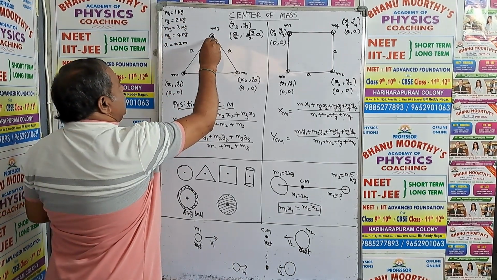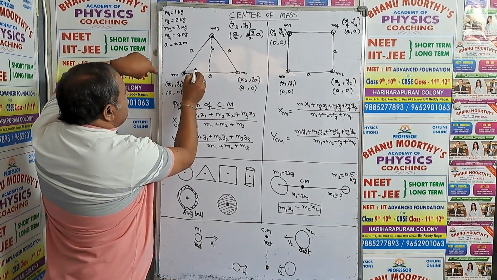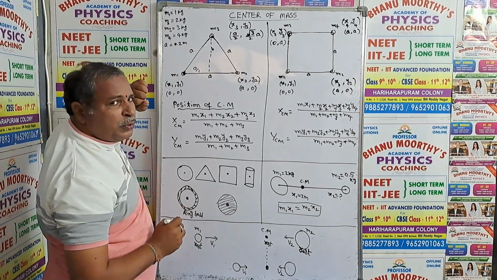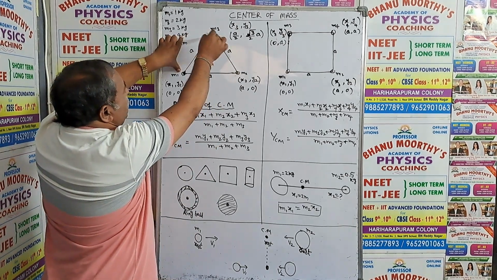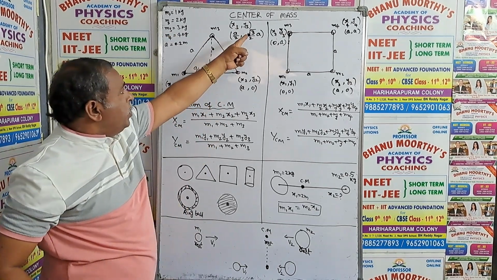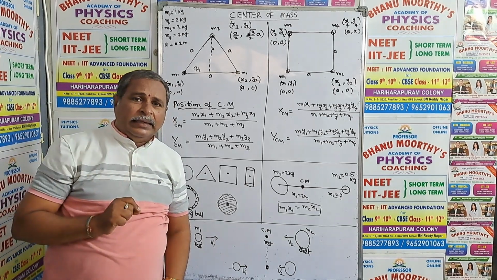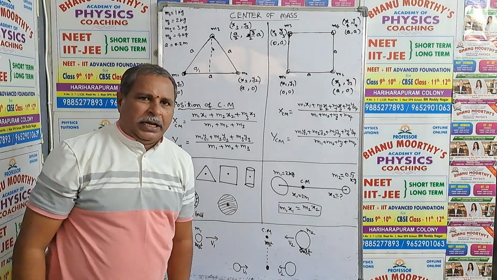And for the third particle, the x coordinate is A by 2, because this particle is at A by 2 distance. You see, this is the median, so from here to here this is A by 2. Position x coordinate x3 is A by 2. And y3, from here to this particle, this is the median, root 3 by 2 A. So if you know the side length, you can find out the coordinates of three particles.